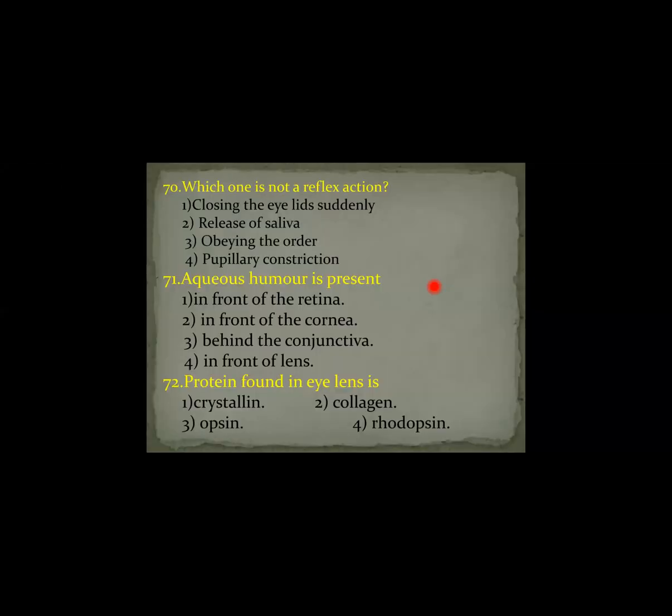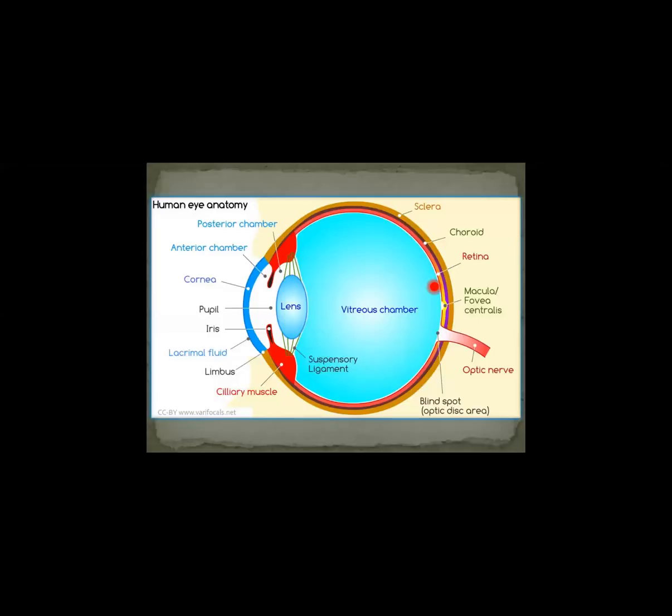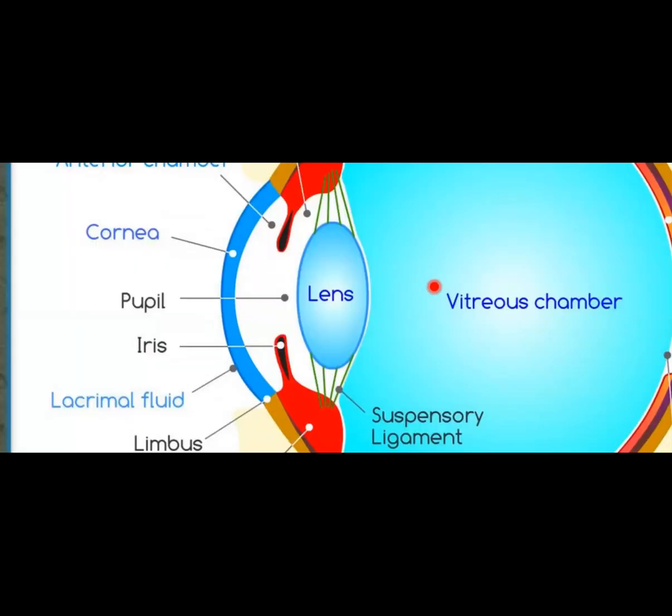Is aqueous humor present in front of the retina? No. In front of the retina, the vitreous chamber is present, filled with vitreous humor. In front of the cornea, the conjunctiva will be there. Behind the conjunctiva, the cornea will be there. In front of the lens? Yes, the fourth option is correct. The aqueous humor is present in front of the lens. Here in this diagram you can see the lens, and this white area is aqueous humor. Therefore, the answer is the fourth option.